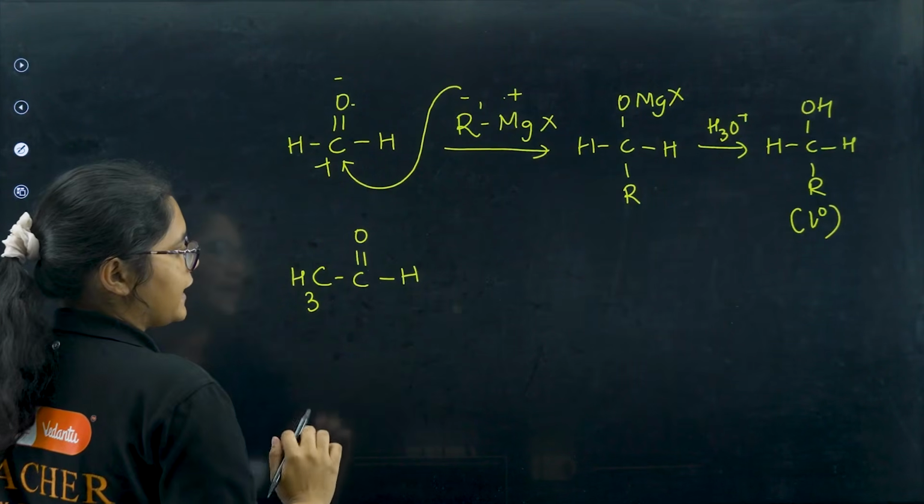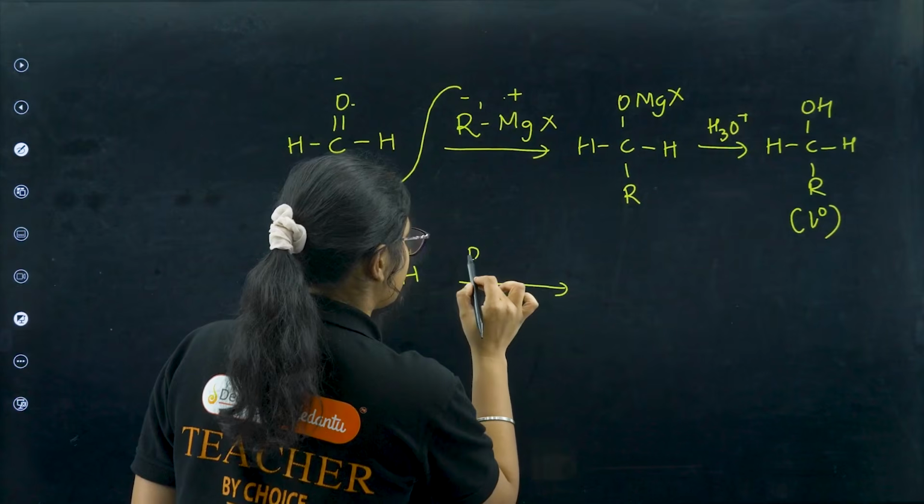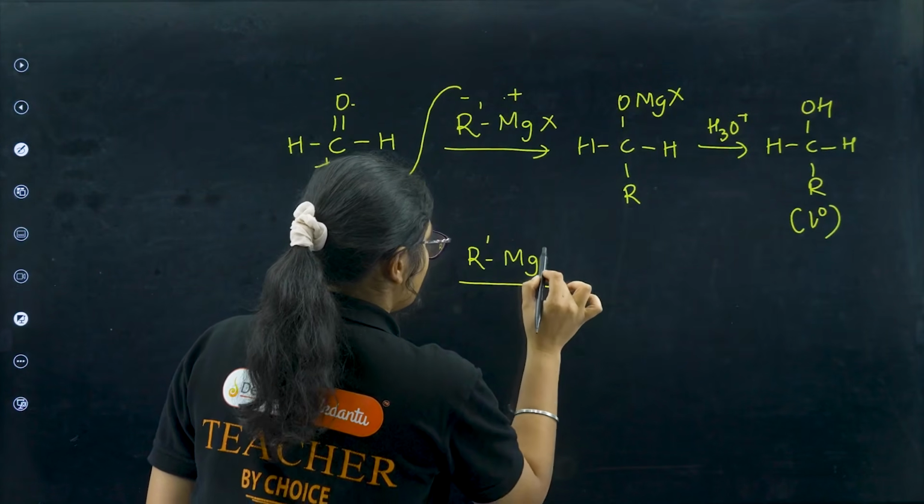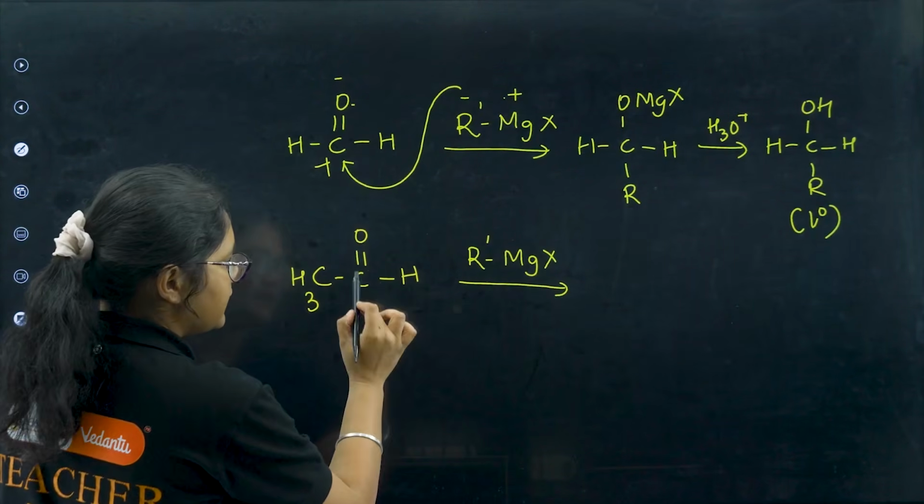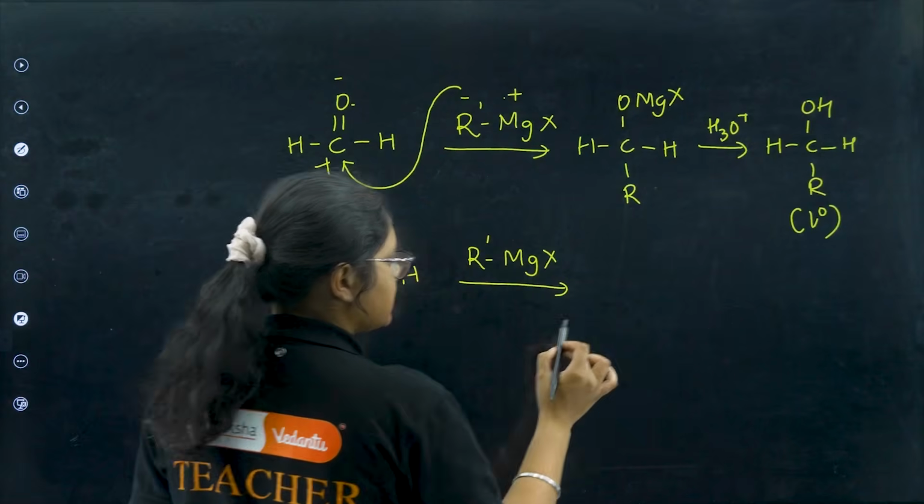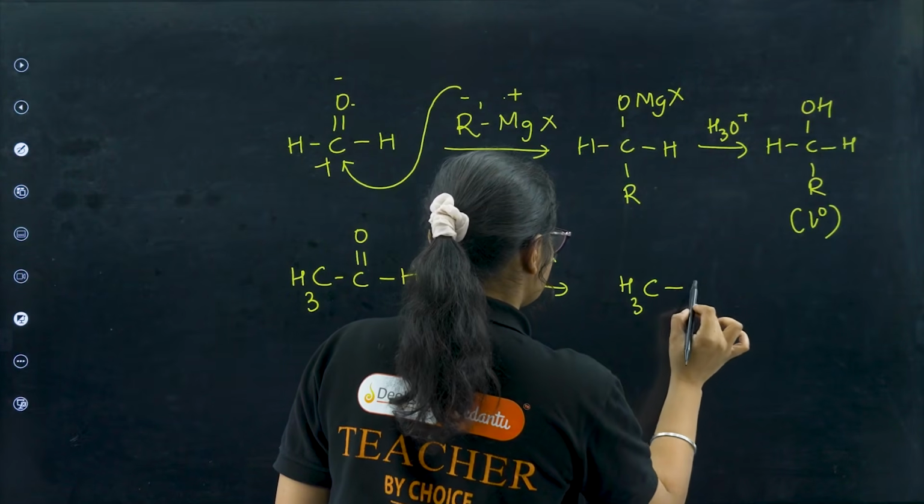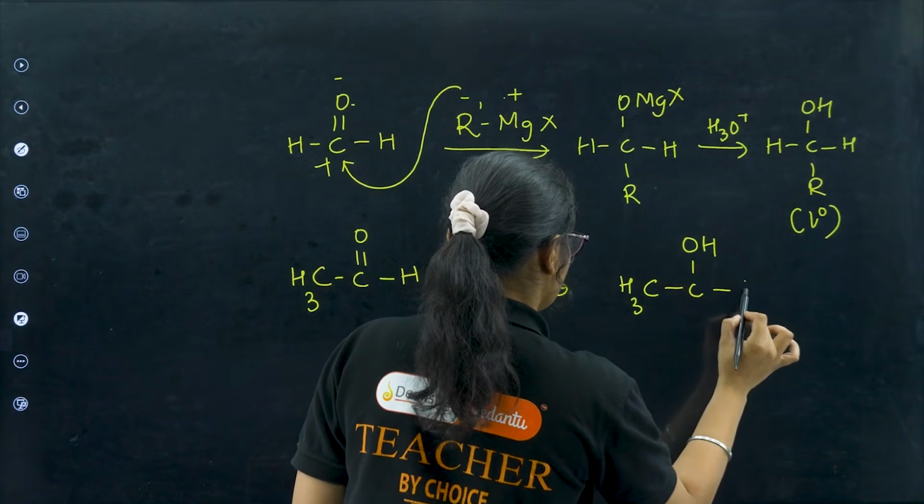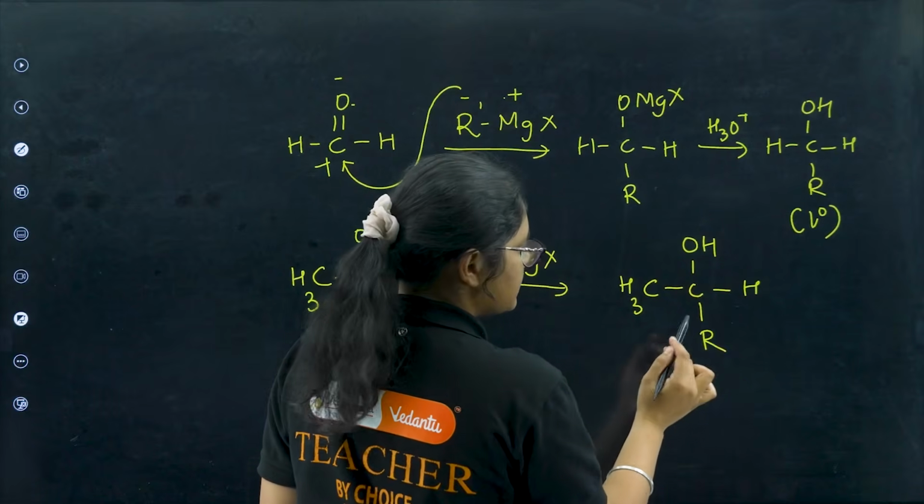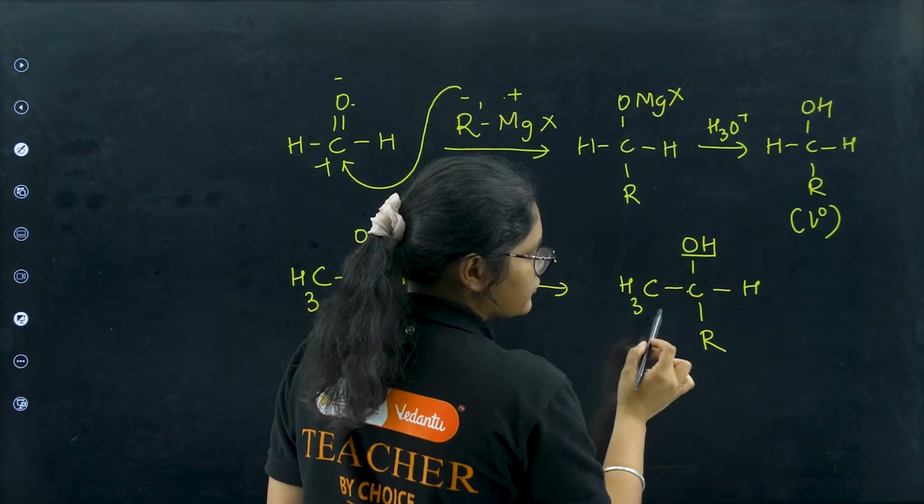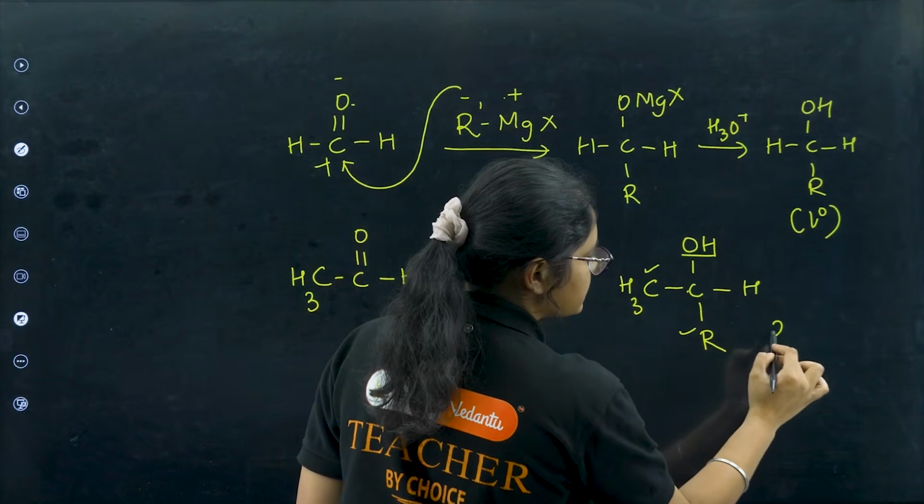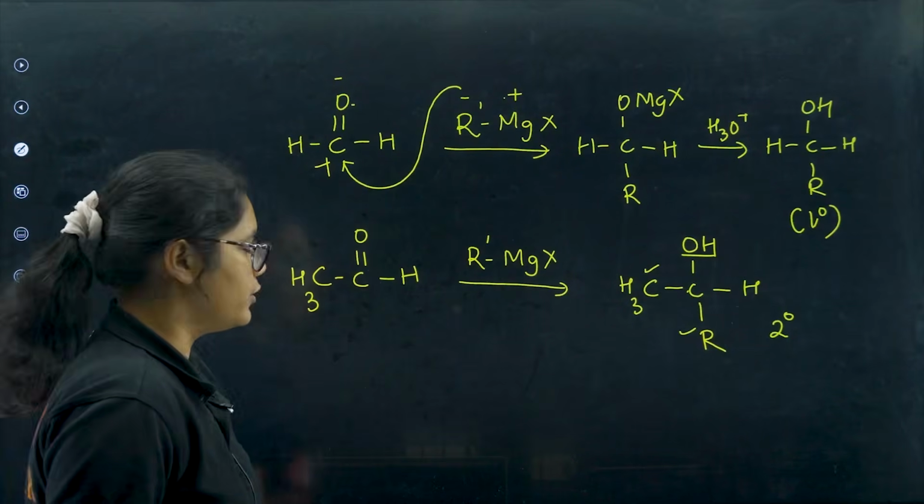Now if I take any other aldehyde and I add RMgX, the same thing will happen. R will attach here, OMgX, then it will get converted to OH. So I am directly writing the product: OH, H and this side R. Now see, this carbon which contains the OH group is attached to two other carbons. So this is what? Secondary alcohol.